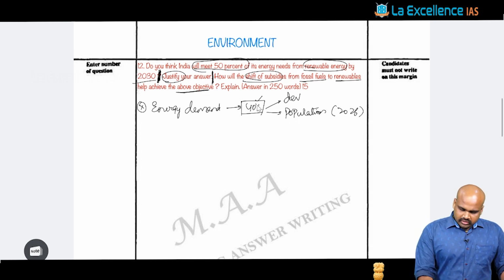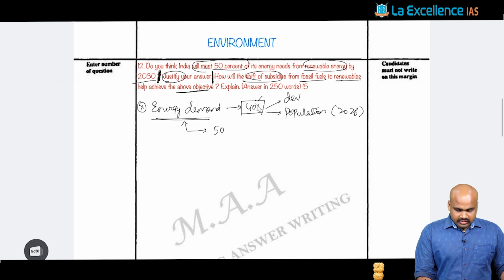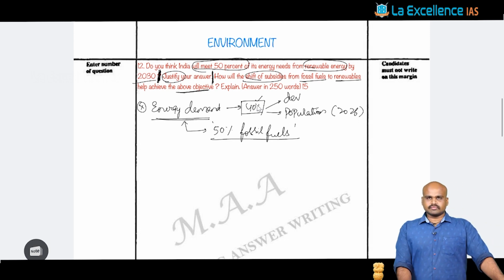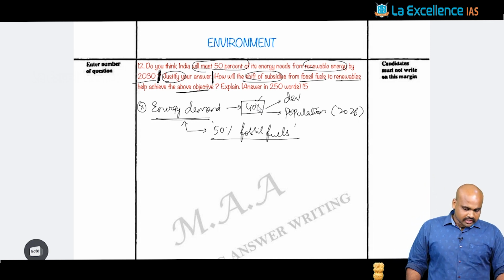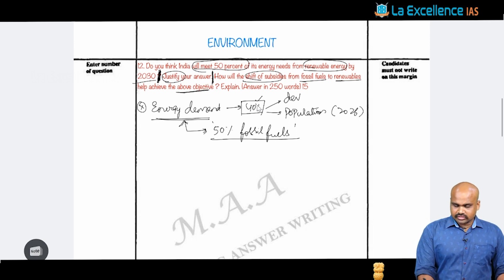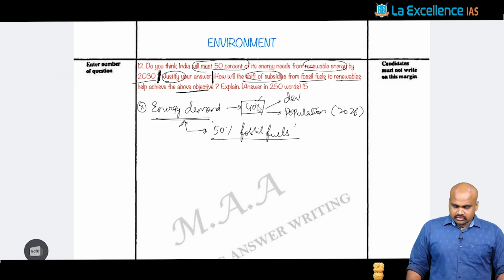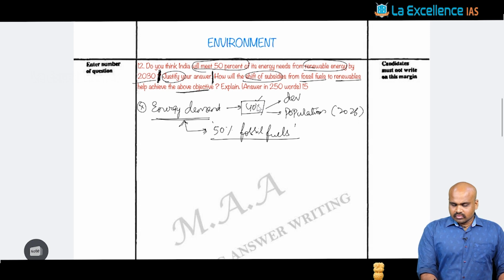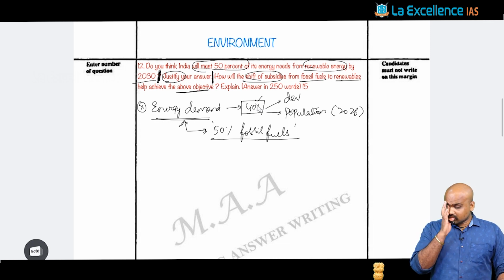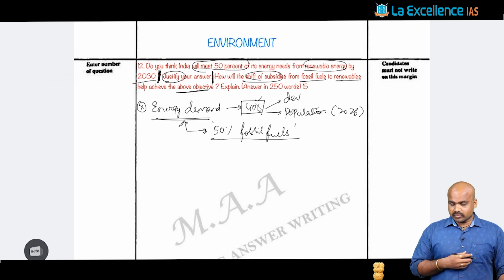And we know that on the flip side, there is a kind of dichotomy existing along with this energy demand, that more than 50% of the energy is dependent on the fossil fuels. In this context, you need to understand that there is going to be a kind of strict balance that is being demanded. Now here it is asking, will India be able to meet 50% of its energy needs from renewable energy by 2030?